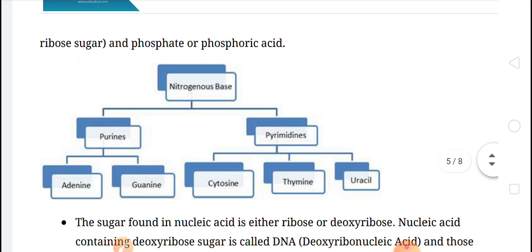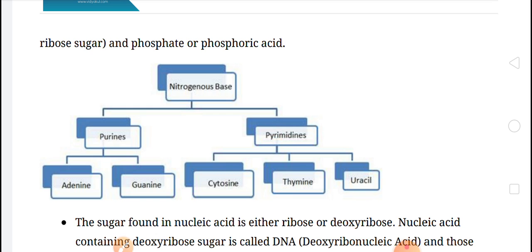So children, this is about DNA that we have discussed. Now something about RNA will also be discussed. RNA is ribonucleic acid, and RNA behaves as a catalyst as well as genetic material.